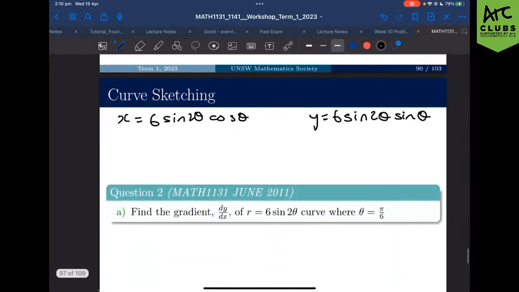But again, our issue is we want to work with dy and dx, right? So there are two ways that you can do this. To find dy on dx, there are two ways. One, find an expression for y and x that only have y and x, aka find an expression of y in terms of x, or x in terms of y, and then you can just differentiate. But that seems a little tricky. The algebra here seems really difficult, especially since I'm working with sine, too many trig identities to work with. The alternative way is just the chain rule, right?